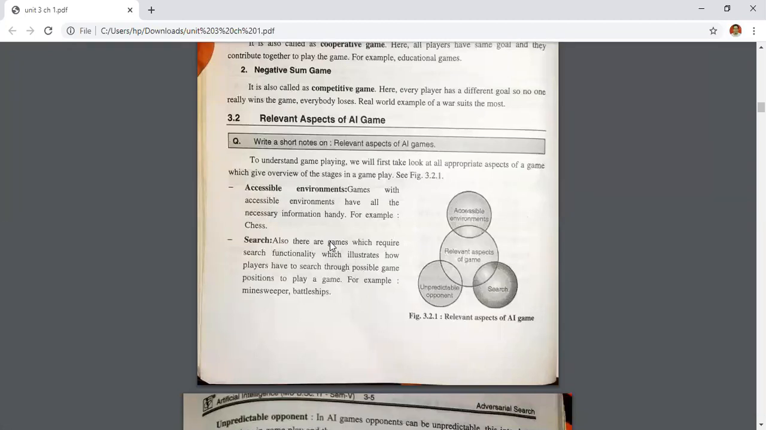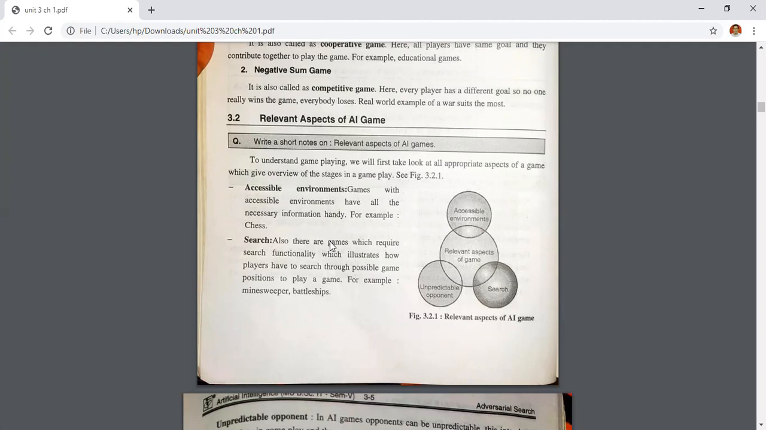In this type of environment, the opponents and the environment are totally visible. Games with an accessible environment have all the necessary information handy. That means all the information of that game is already given to the user or to the opponent. That environment is called your accessible environment. In this, the environment should be totally visible.